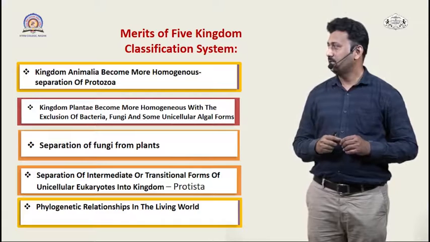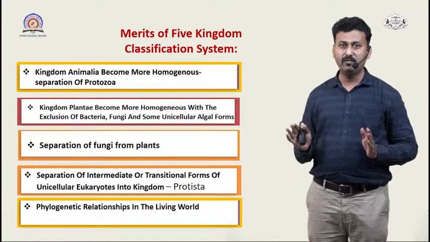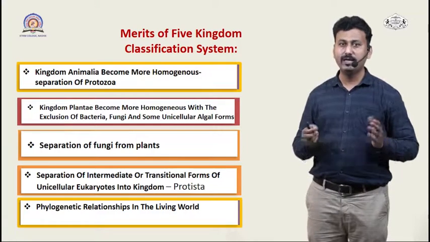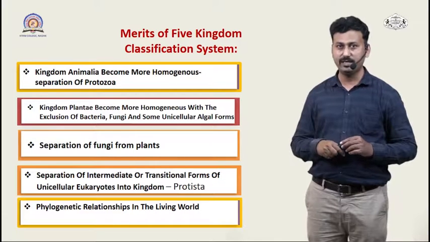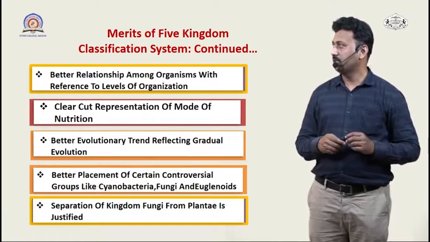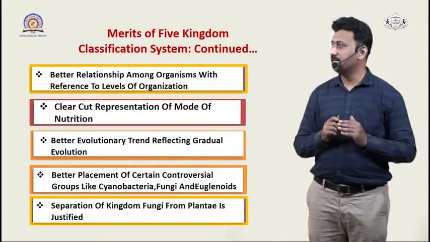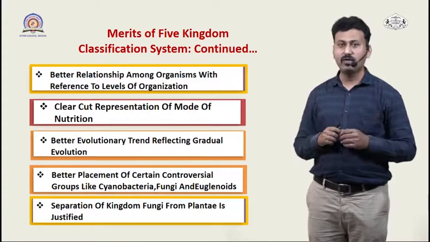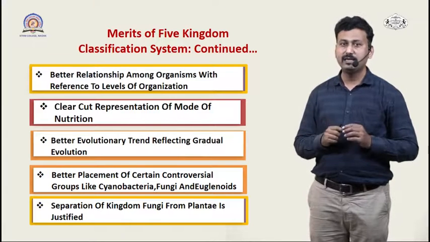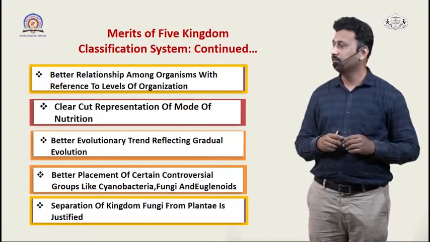Then a phylogenetic relationship was established with the help of this 5 kingdom classification system. So this was another major merit we can say of the 5 kingdom classification system. Now we continue with these merits. A better relationship was established between the organisms at different levels of organization. There was a clear-cut separation. Different groups were organized based on their mode of nutrition.